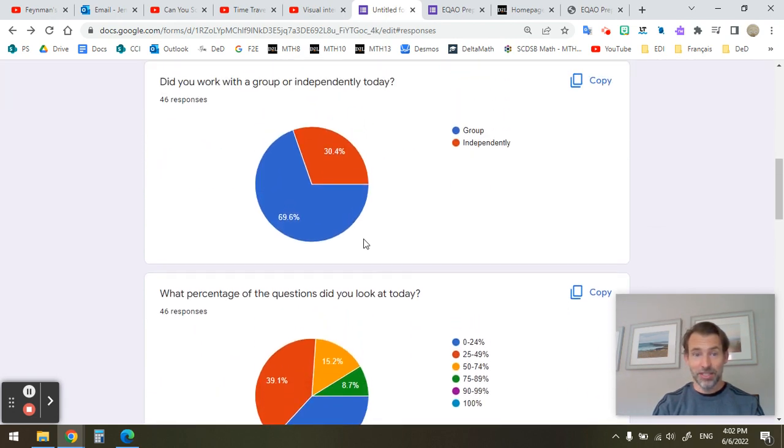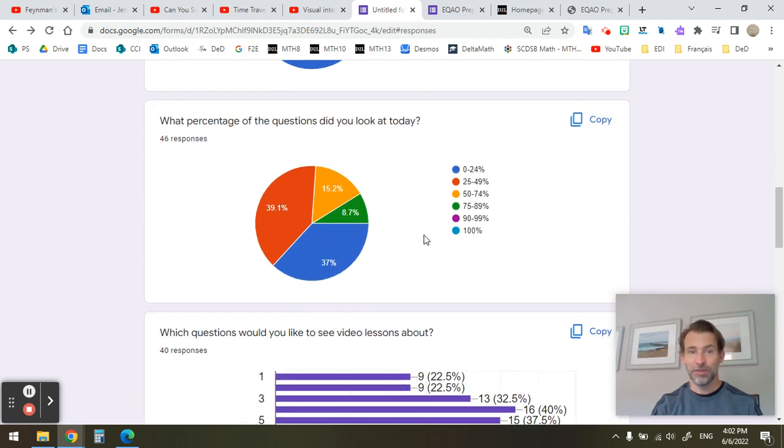Thank you for your responses to the exit ticket. I was pleased to see that many of you chose to work in a group and didn't work independently. Working independently is fine, so long as you're getting stuff done. But working in a group gives you a chance to draw on the experience of other people and all the things that they're doing. Most people struggled to get through even a quarter of the problems. Some people got towards a half and a little bit more than a half, and very few people got towards 90%. No one completed all the problems.